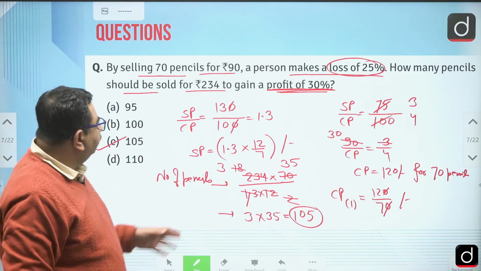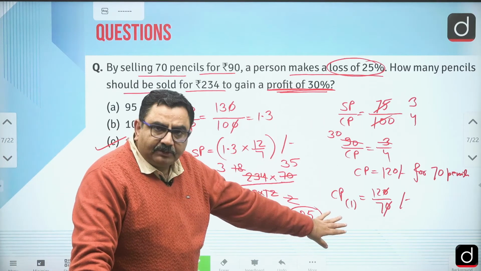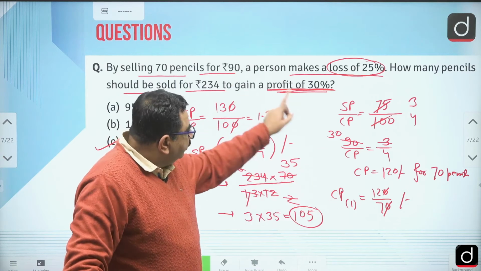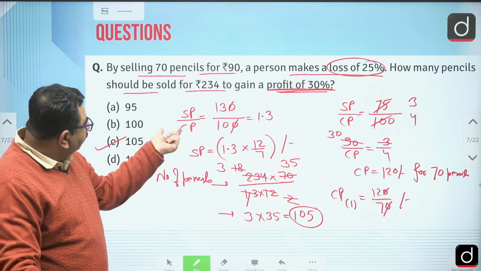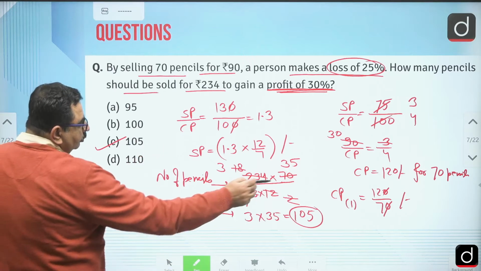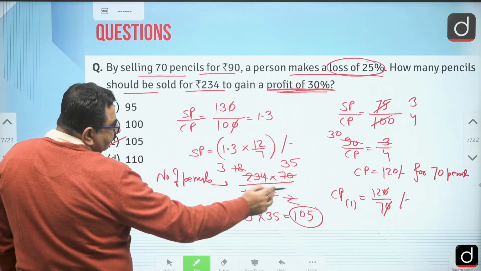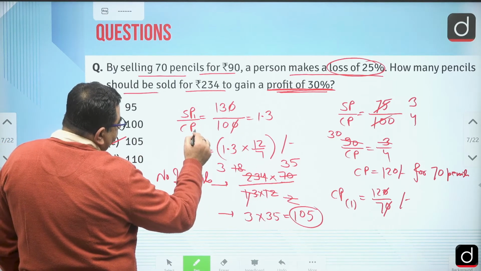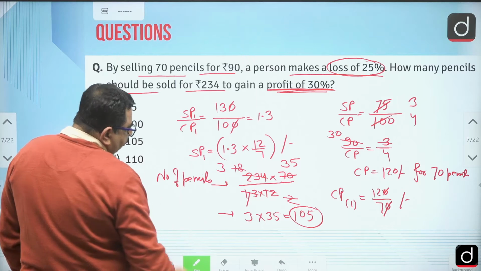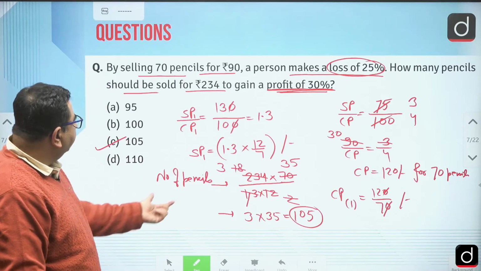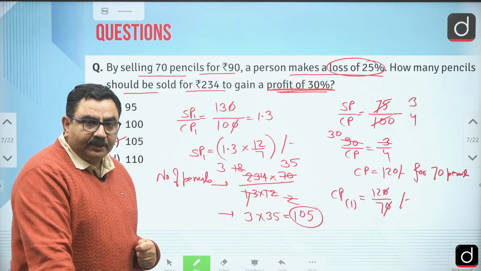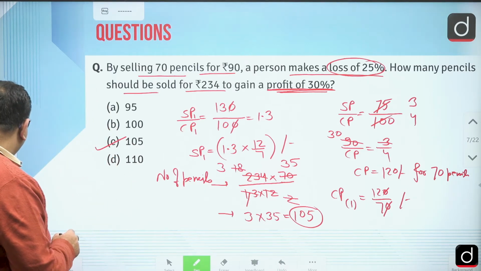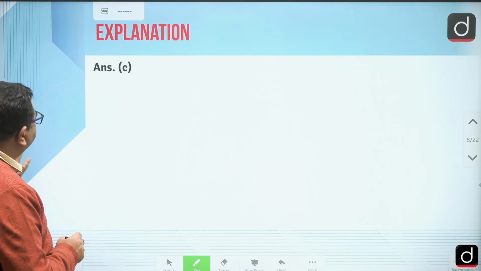right? So first of all we have got cost price of one pencil, selling price total is given, cost price total we have got, then cost price of one pencil. Then for 30% profit, what should be the selling price of one pencil, right? Either we can write 1 here, 1 this way also, right? And then we have divided these many rupees by selling price of one pencil, right? Okay, I hope it is clear. Let's move further.